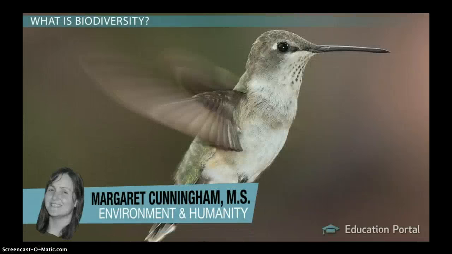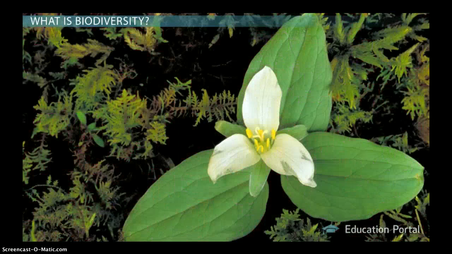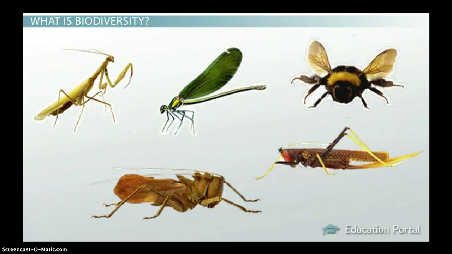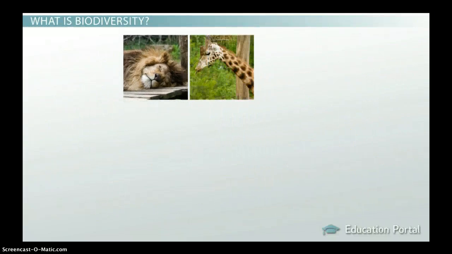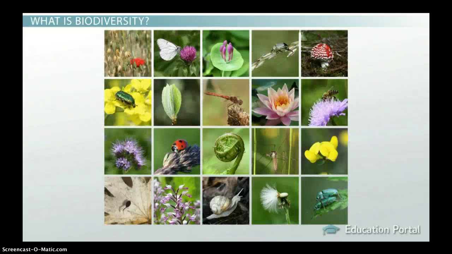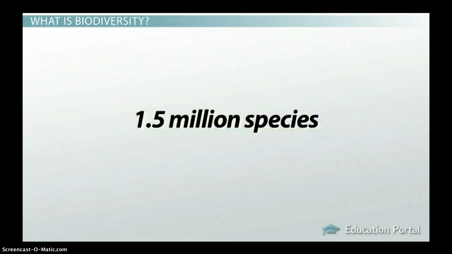Did you know there are more than 10,000 species of birds, 200,000 species of flowering plants, and almost 1 million species of insects in the world? The number of species identified has increased substantially in recent years, and there are over 1.5 million species currently known. Although this number might seem large, it is thought that this number is actually only a fraction of the number of species that exist today.